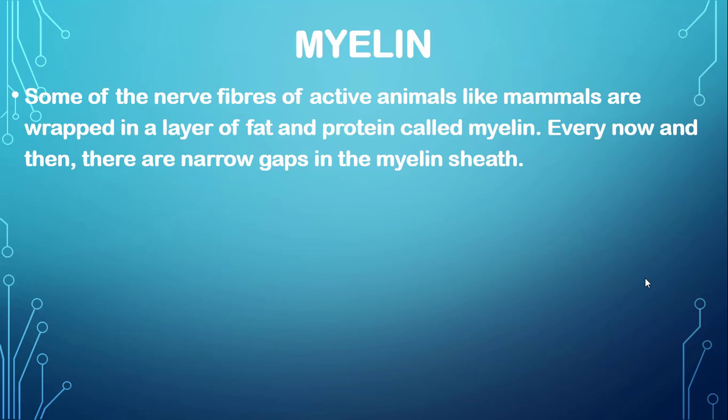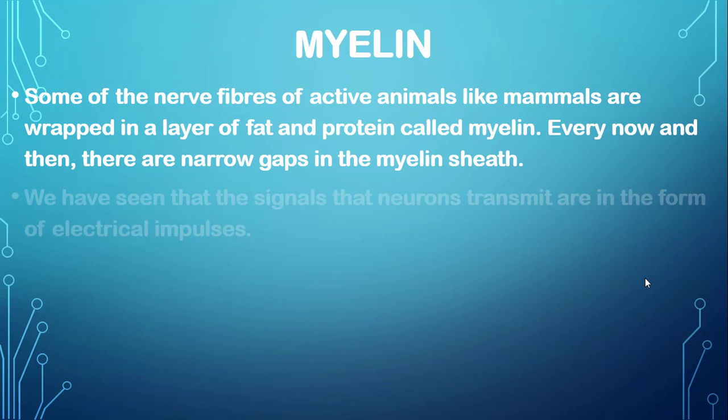Neurons that are not wrapped or protected by a myelin sheath are usually slow responding; the messages are not as fast as they are in myelinated neurons. Myelinated neurons send messages at the rate of 100 meters per second. Unmyelinated neurons send messages at the rate of 5 meters per second.